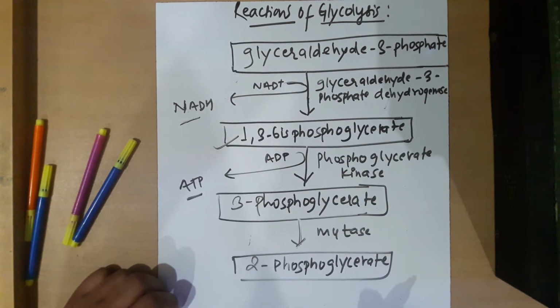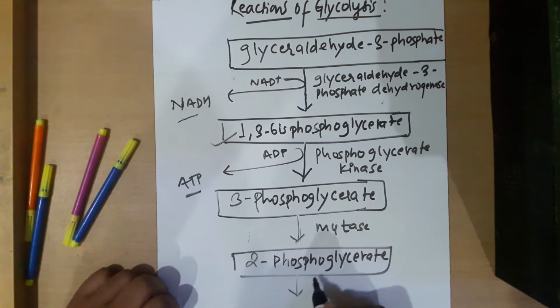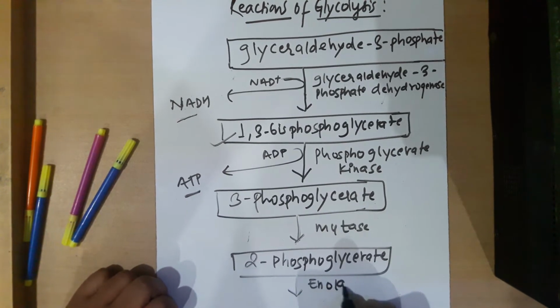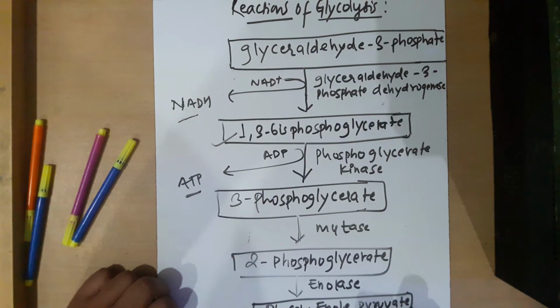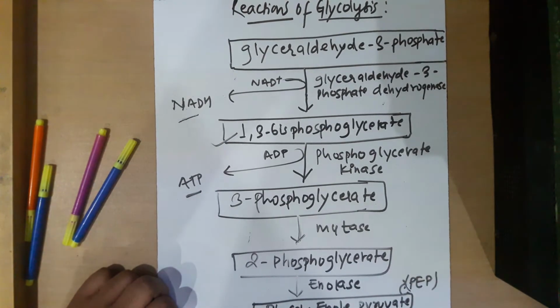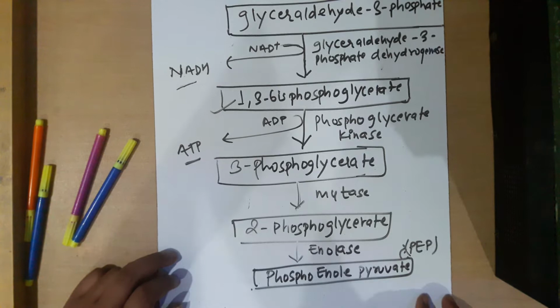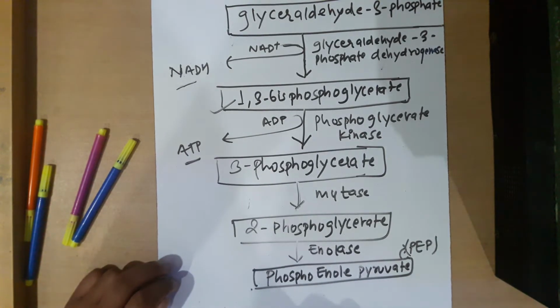Now 2-phosphoglycerate, with the help of the enzyme enolase, is converted into phosphoenol pyruvate. I'll use PEP as the short form for phosphoenol pyruvate, because it is difficult to write out each time.